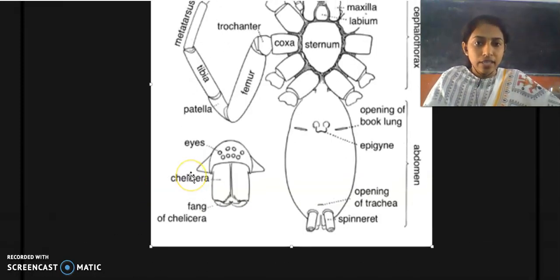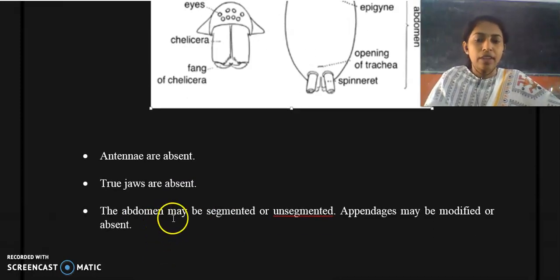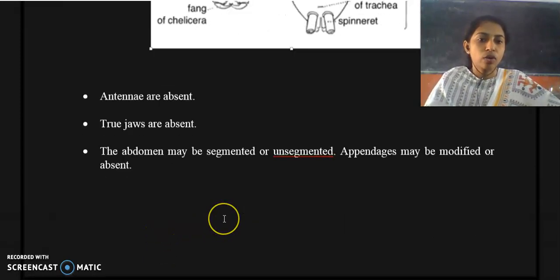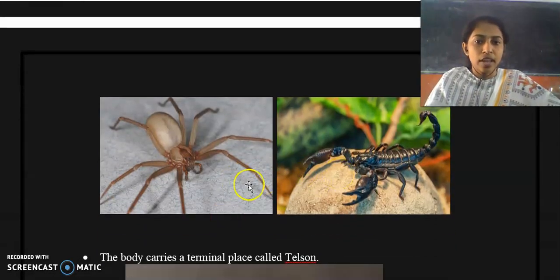But in this case, arachnids don't have antennae, and jaws are also absent, and the abdomen may be segmented or unsegmented, depending upon the species. Here I have provided the diagram of 2 arachnids. One is a spider and the second one is a scorpion. And here you cannot find segmentation in the abdominal area of the spider. There are a few organisms that do possess segmentation in their abdominal region or the opisthosoma.